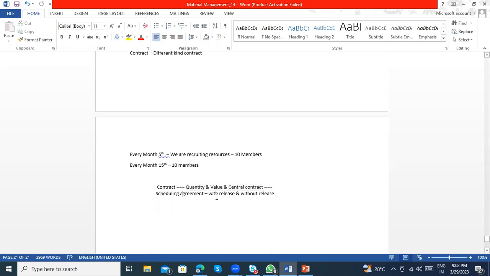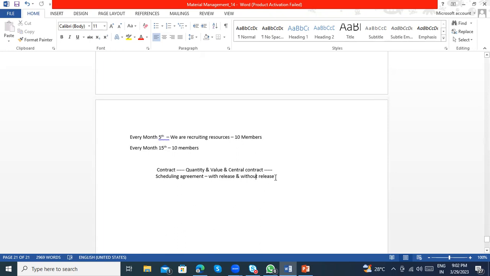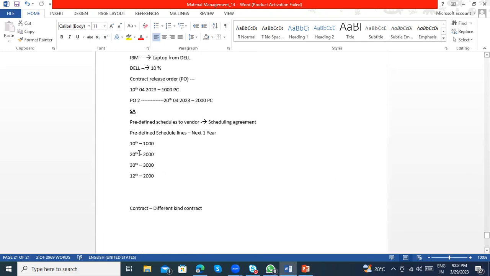Now coming to schedule agreement with release and without release. Without release means you don't need to release every time. Once you maintain the schedule lines, that information goes to the vendor and they will send the goods based on the predefined schedules. If there is a 1 year period, I maintain the next 1 year here, the vendor has that information and will supply the goods based on these dates. Whenever the date comes, they automatically start the shipping and send the goods to our company.